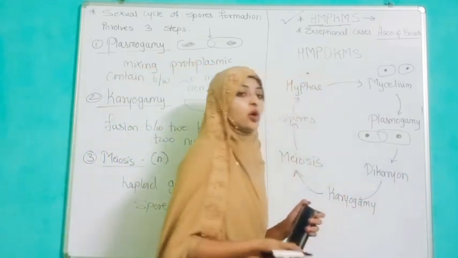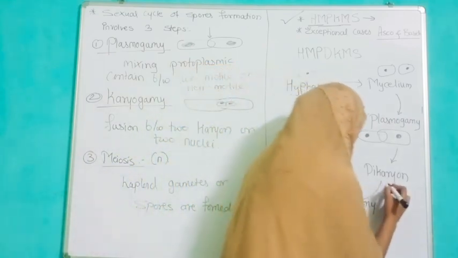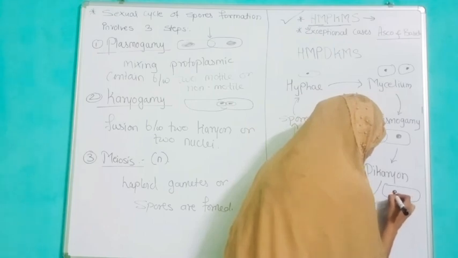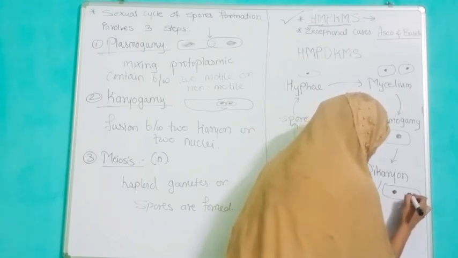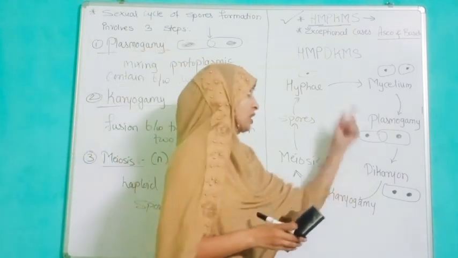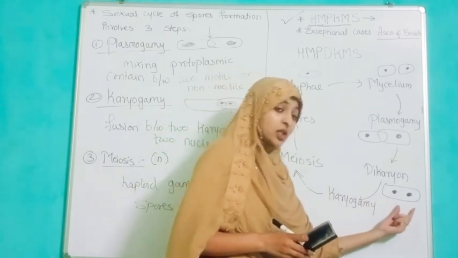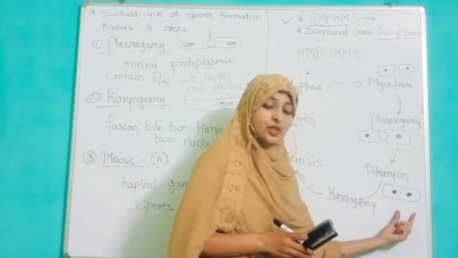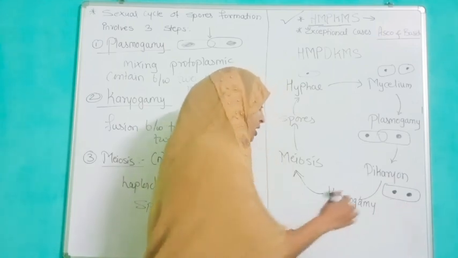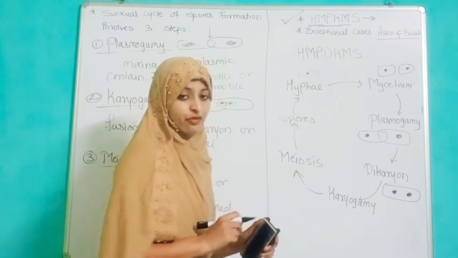Now in the dikaryotic stage, or dikaryon, the cell is formed but still the nuclei are not fused. It is a short phase, seen in Ascomycetes and Basidiomycetes. Still the nuclei are present, different, and they haven't fused.